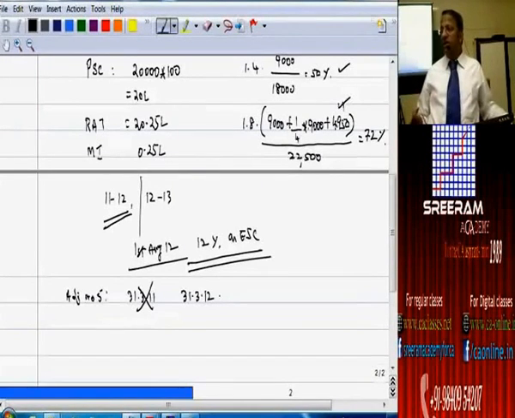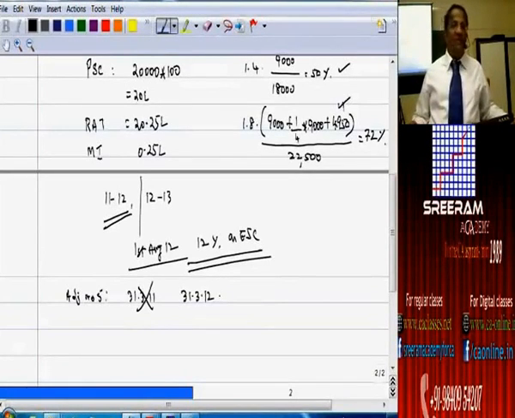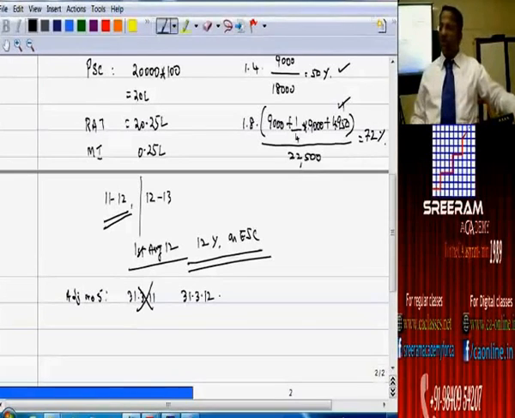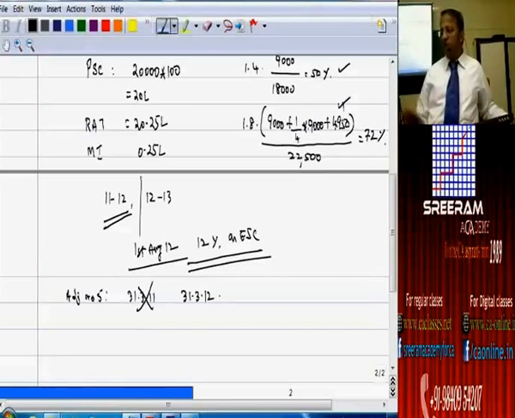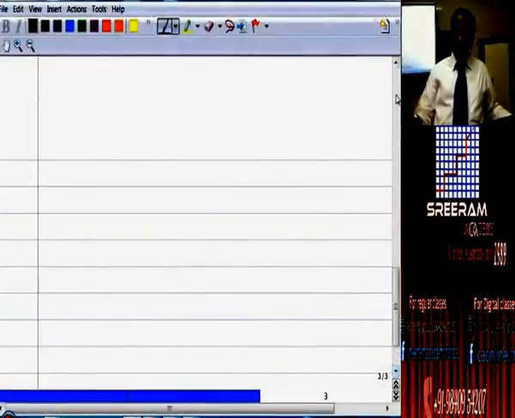Are you understanding? Either I should give respect to the question paper and consider that equity dividend was paid without paying preference dividend, or give respect to provisions in Companies Act and accounting standard and make alteration in the question paper. So there are only 2 alternatives that we have. Both the alternatives we can solve. But firstly I am taking up the alteration as 31st of March 2011 and I am just altering this and making it as 31st of March 2012. I am also having the confidence to say that it is a mistake committed.